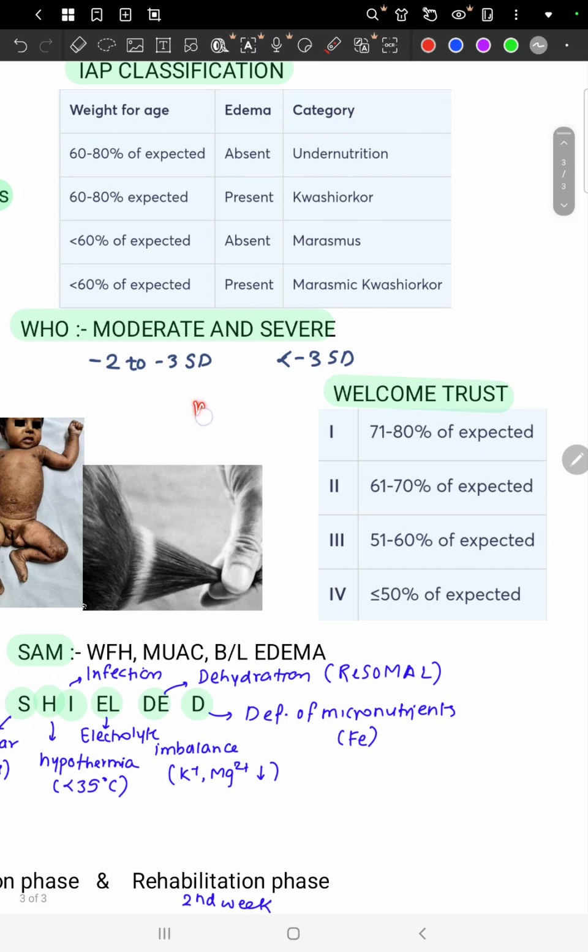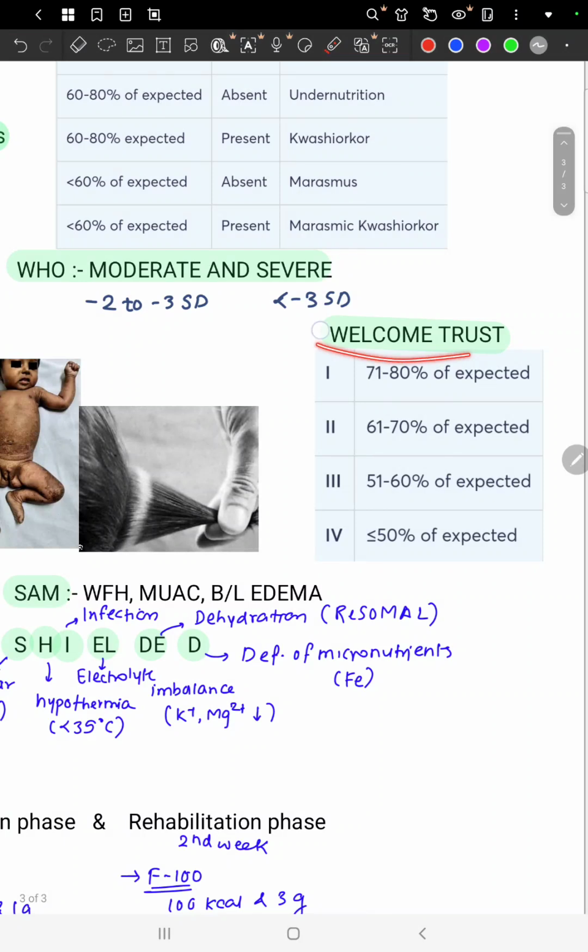Height for age is a parameter for chronic malnutrition. Chronic malnutrition denotes stunting. So if the height for age is between -2 to -3 standard deviation, then that is moderate stunting. If it is less than -3 standard deviation, then it is called severe stunting. It's simple. Then the next is the Wellcome Trust classification.